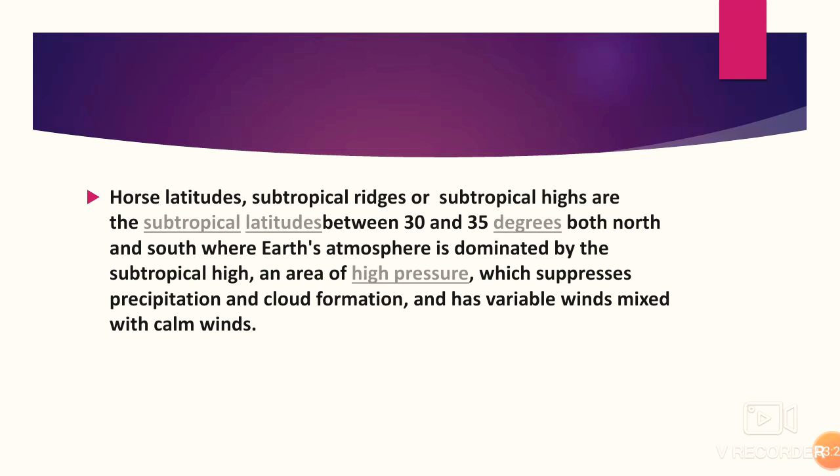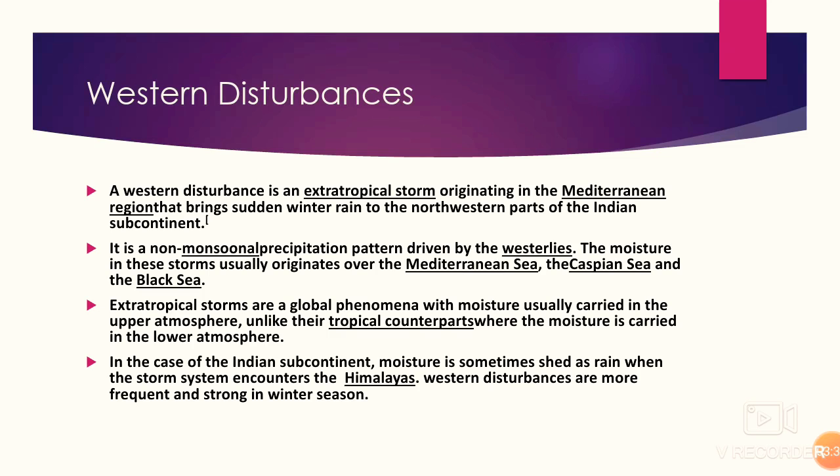It means that because the pressure is so high there is no precipitation at all and the area is very calm. There is no variability in the wind. It seems like everything has stopped. No wind is blowing. It is an area of high pressure. So these westerlies develop from there and they blow toward the pole.